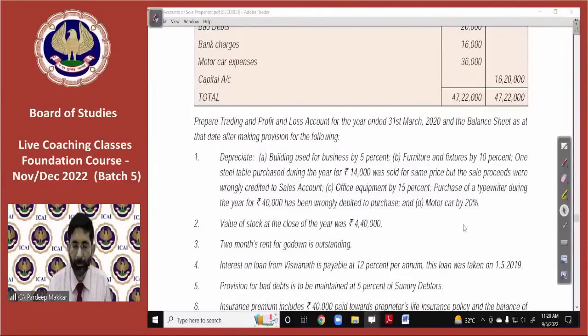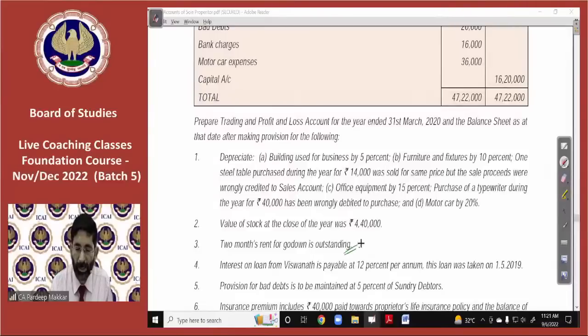point by point. So value of stock at the end will be entered at two places because it is given in adjustment. Everyone knows it. It will go to the credit side of trading account, as well as to the asset side. 2 months rent for godown is outstanding. That is a good point.